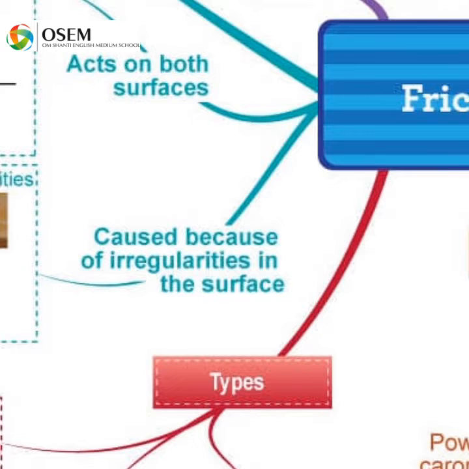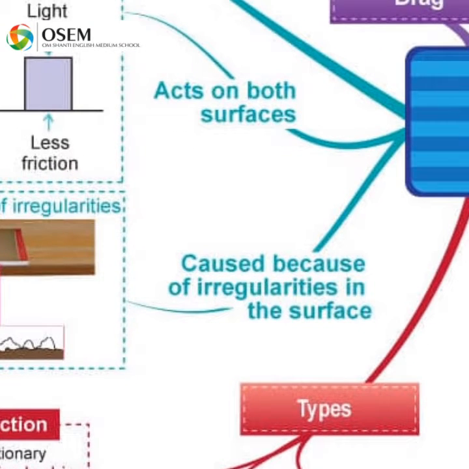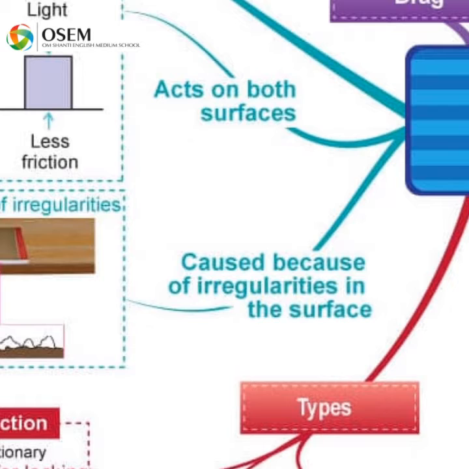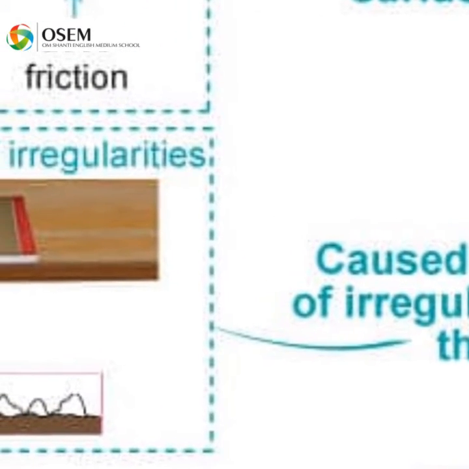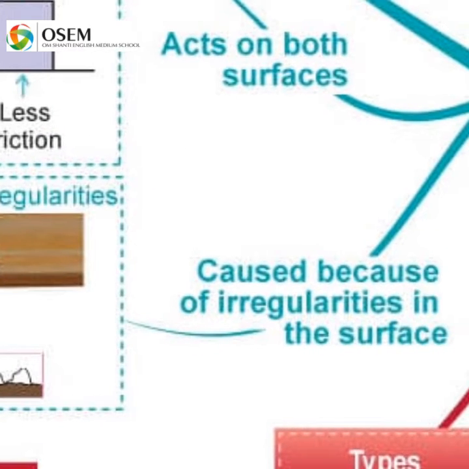Friction is caused by the irregularities on the two surfaces in contact. Even those surfaces which appear very smooth have a large number of minute irregularities on them. अगर ये surface हमें बहुत smooth दिखती है फिर भी उसके बीच में minute मतलब छोटी से छोटी irregularities होती ही हैं. Right, when we attempt to move any surface we have to apply a force to overcome the interlocking. इस interlocking को overcome करने के लिए एक force apply करना पड़ता है.